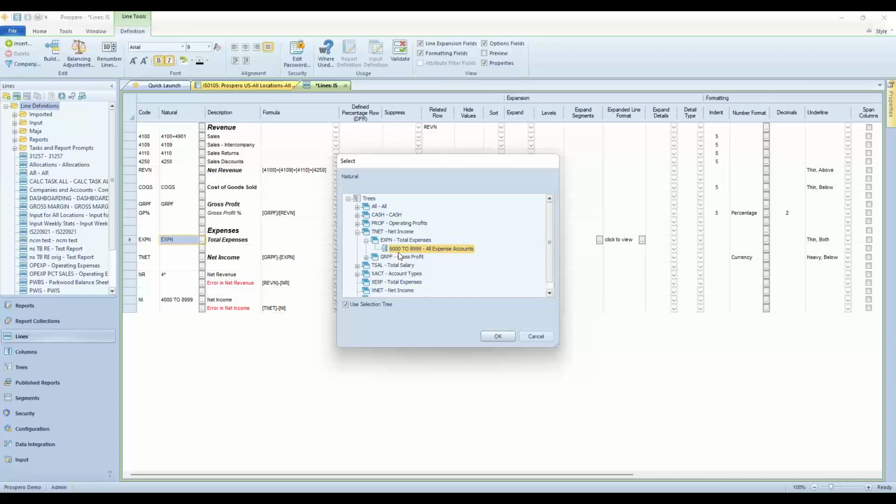So a great way to reduce maintenance. Build these summaries, build this with ranges, build them with wildcards, and then reference those inside your line sets or anywhere else like column sets or prompts.